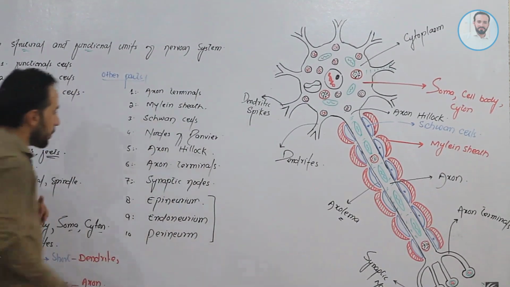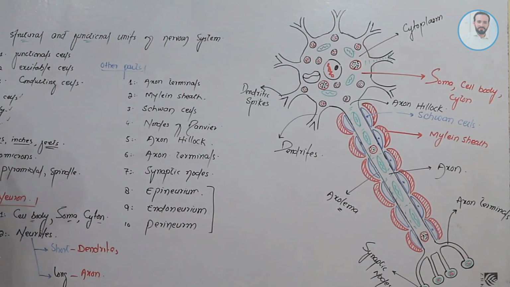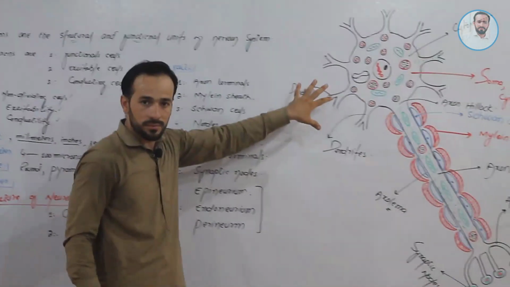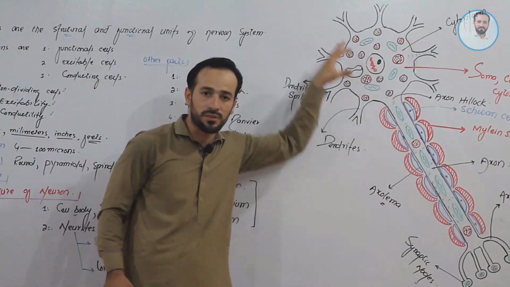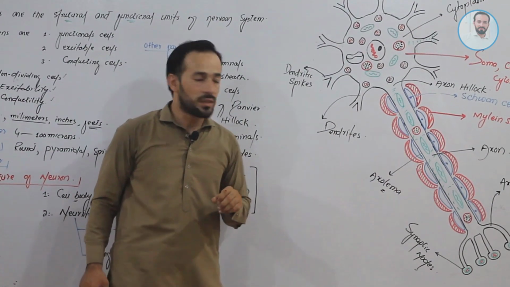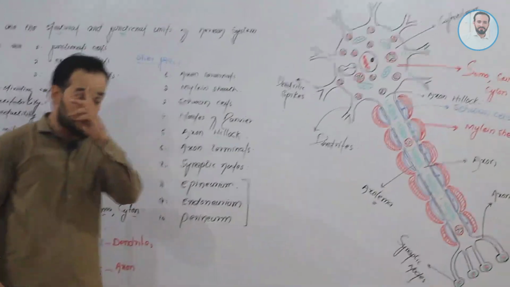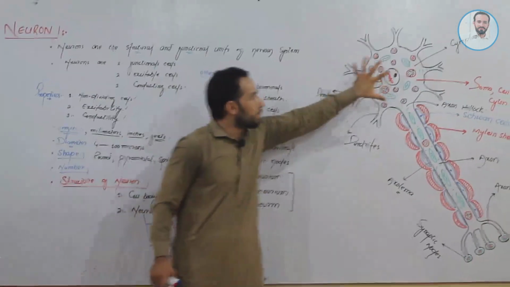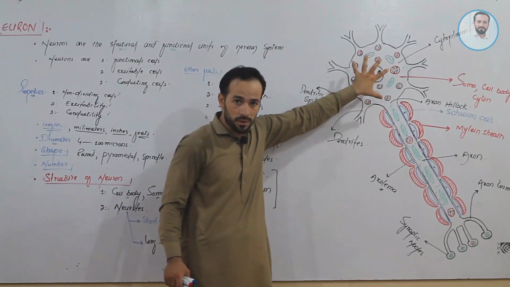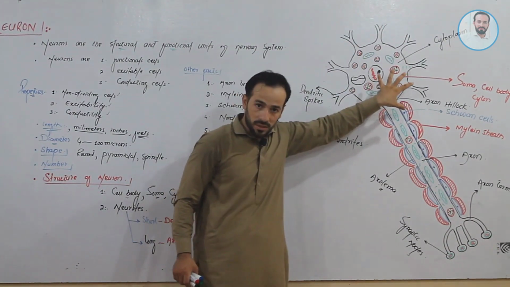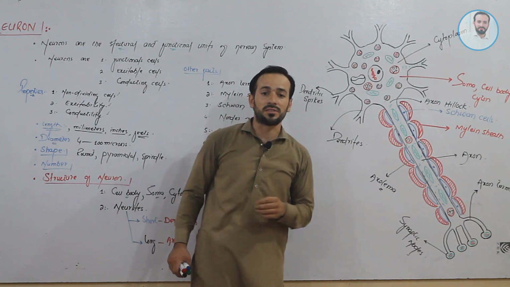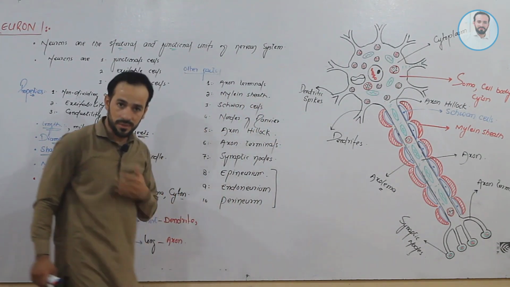So in this video, we covered, to some extent, all the parts of the neuron. Inshallah, in the next video I will be talking about the cell body, what the cell body is, the cytoplasm of the neuron, and other things related to neurons. Thank you so much.